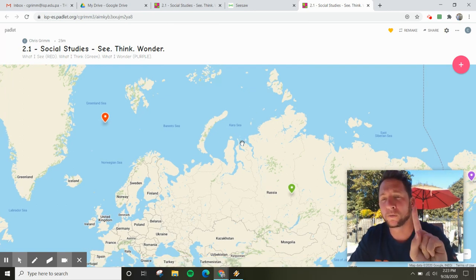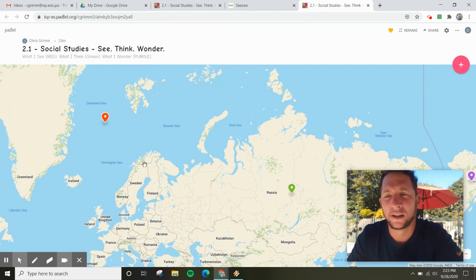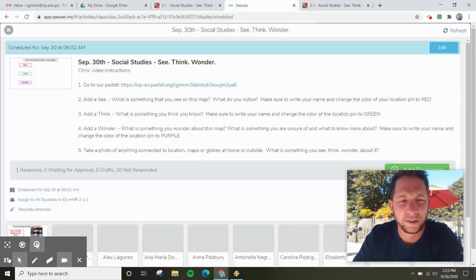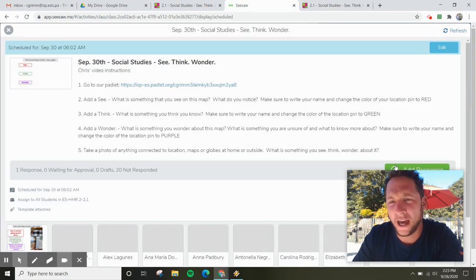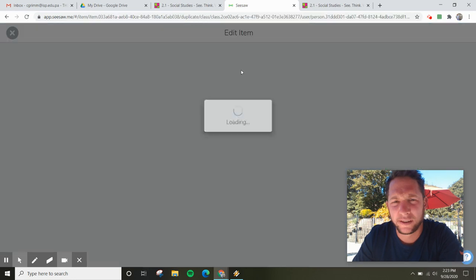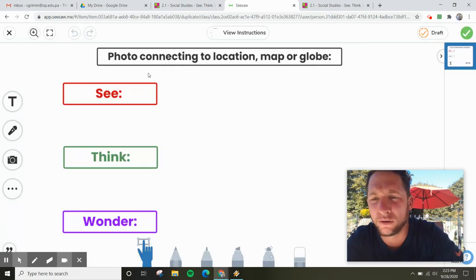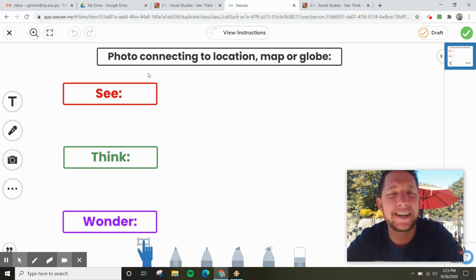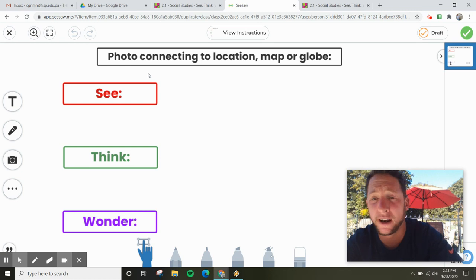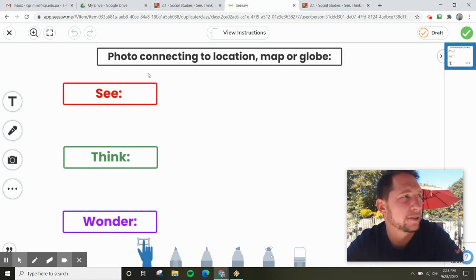So that was part one of today's activity. Let's move on to part two. So part two, we want to add a response. We are going to take a photo of something that we can connect with location, maps, or globes in our house or outside of our house. Something that connects with this unit.